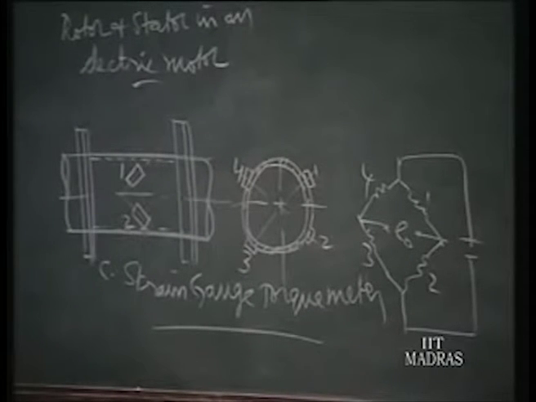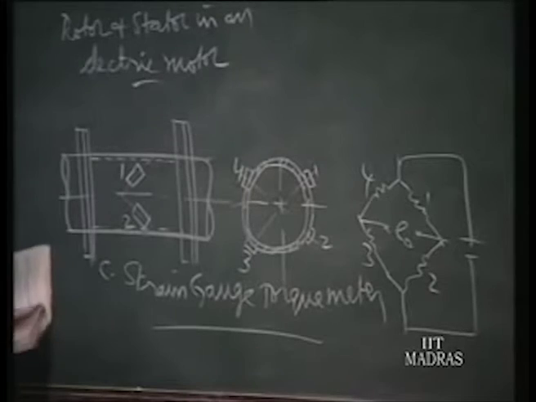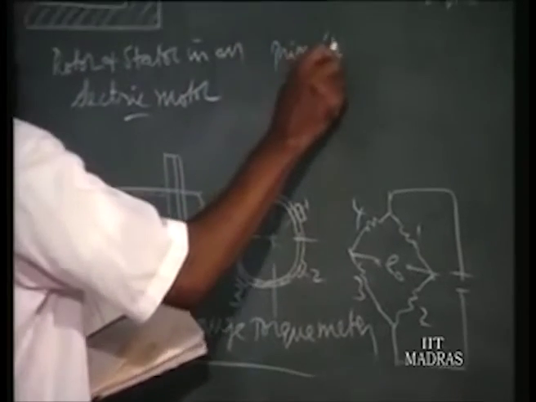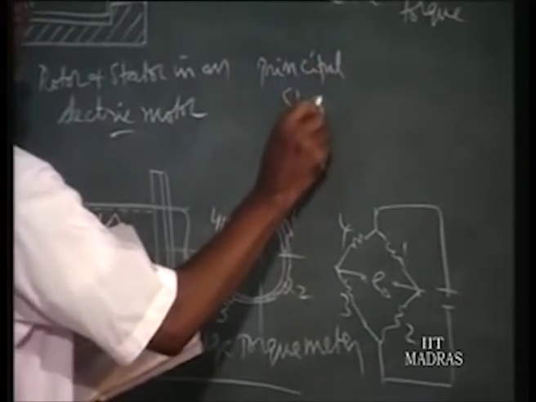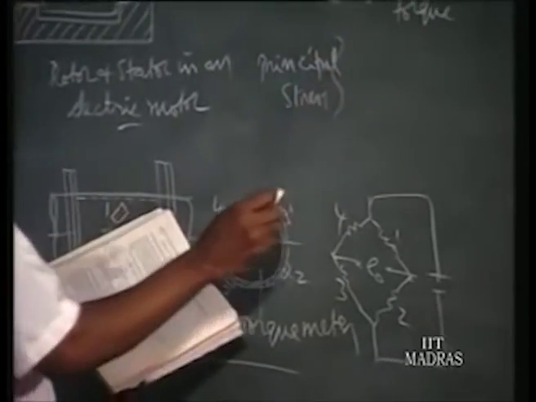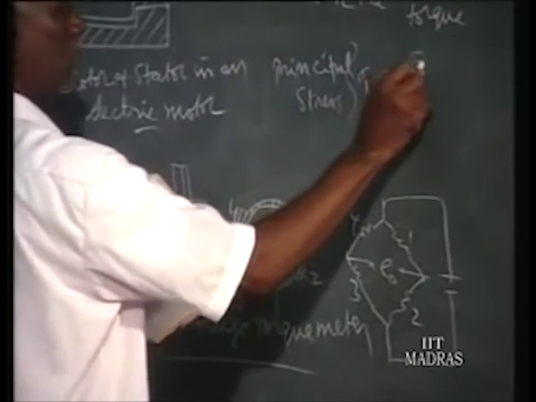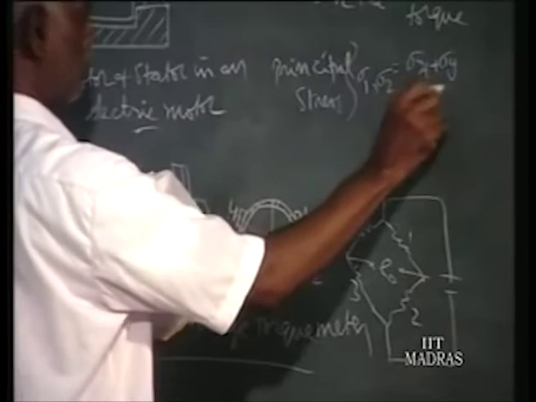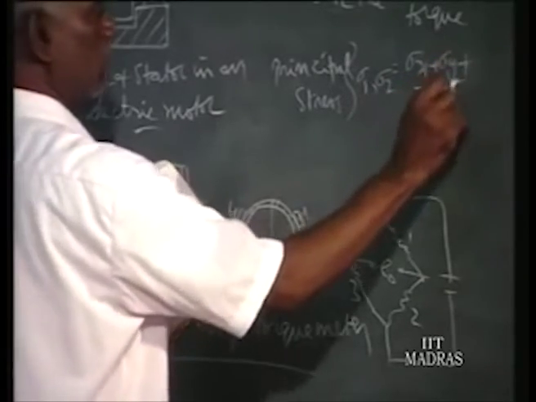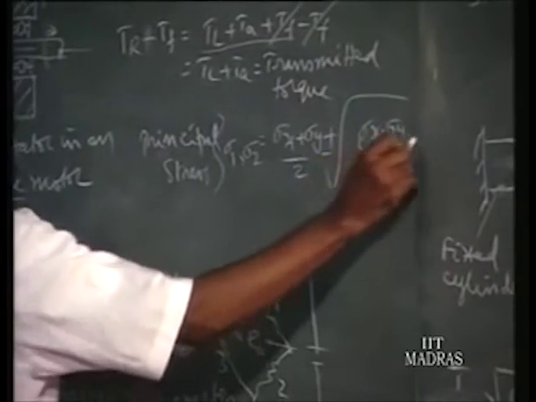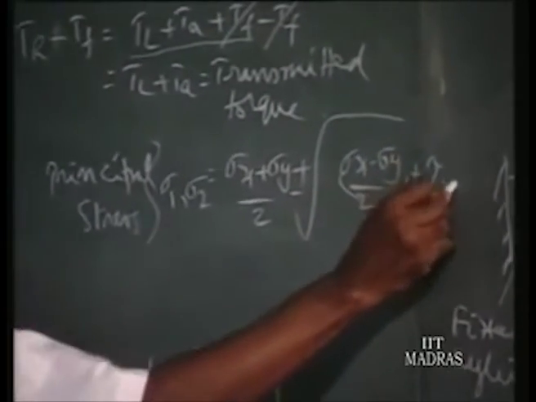Now, we know that when there is pure torsion, the principal stress or strain will be given by sigma 1 or sigma 2 equal to (sigma x plus sigma y) by 2 plus or minus the square root of ((sigma x minus sigma y) by 2) squared plus tau xy squared.